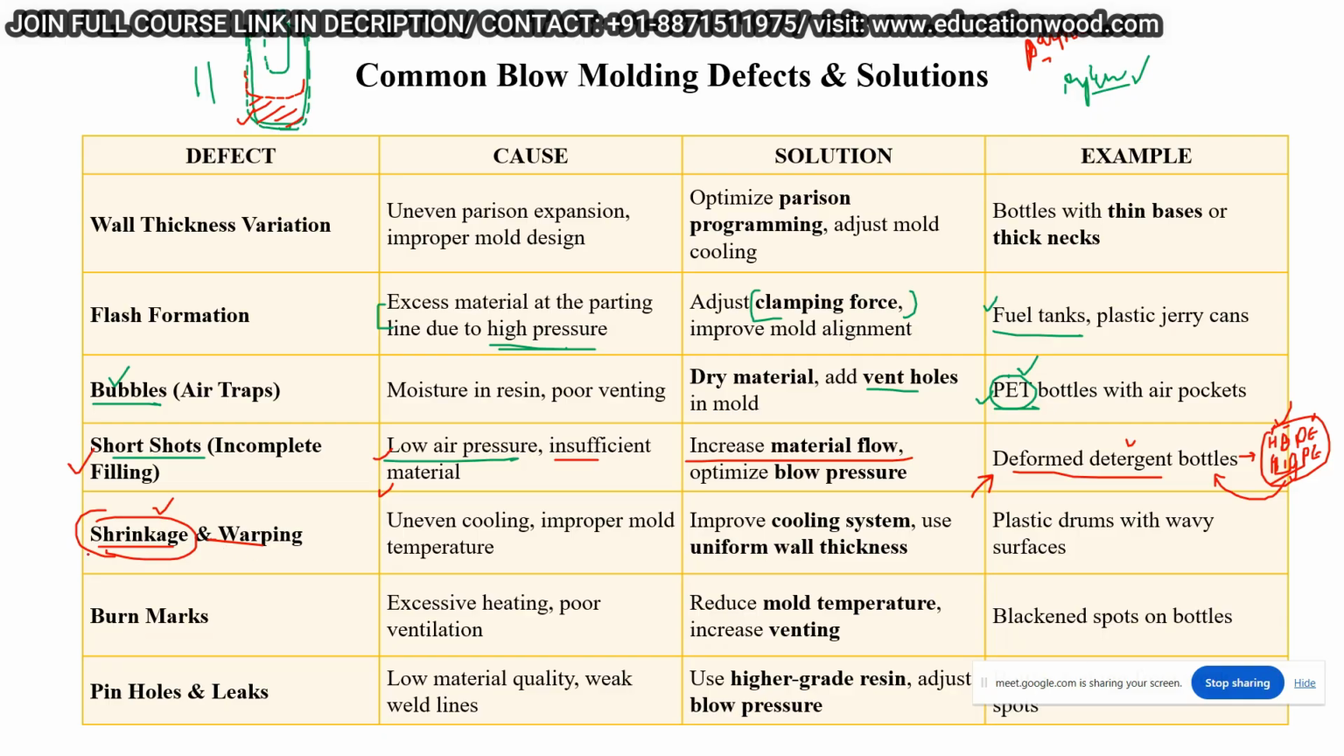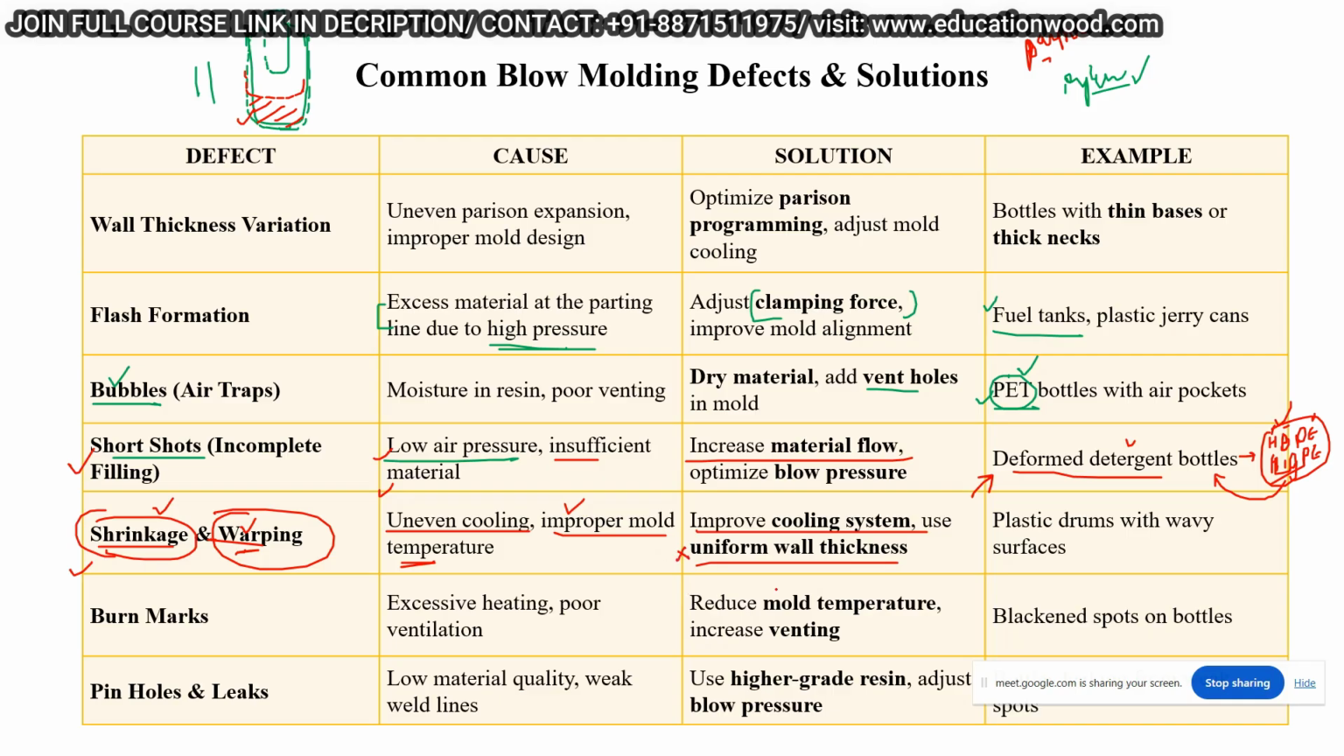Shrinkage is nothing but the behavior of the material. If there is uneven cooling, the material will warp or shrink. Or improper mold temperature is also a cause. So improve the cooling system to avoid the warping, or the wall thickness should be uniform.